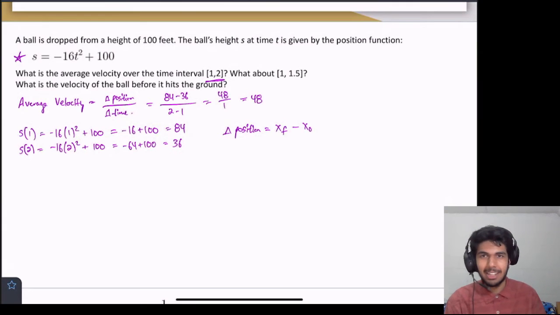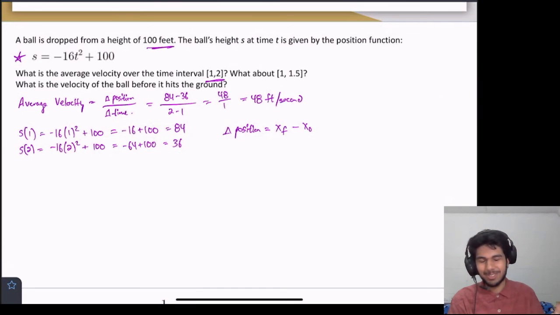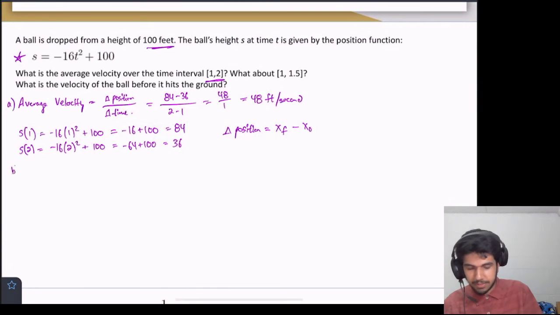It's very important. And we are given that the ball is dropped from a height of 100 feet. So it's traveling at this many feet per second. It didn't mention that we were measuring it in seconds, but we'll just assume we're in seconds, right? Because, and this unit should make sense if you haven't studied physics, we can think about it logically. Position is measured in feet, time is measured in seconds, and then we're dividing them, so feet per second. So that's part A. Part B is very similar.